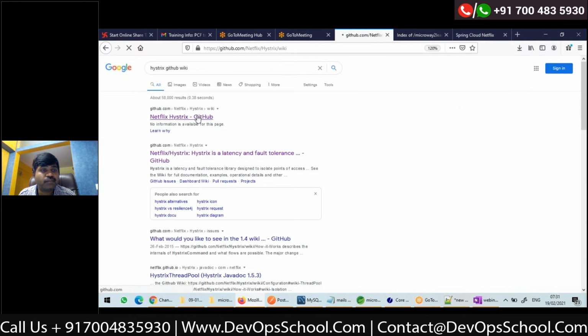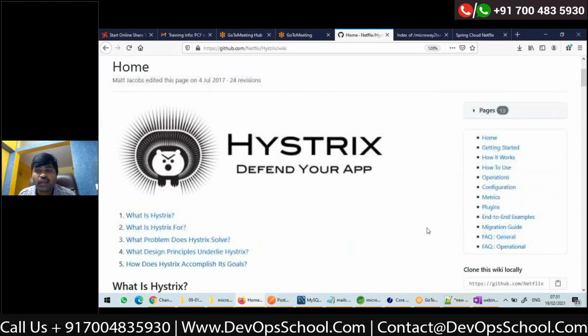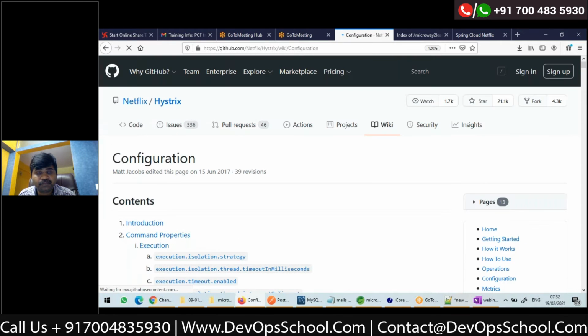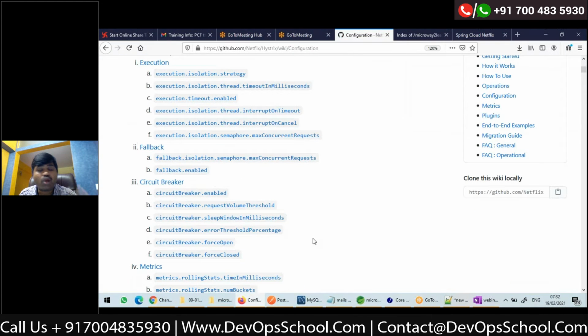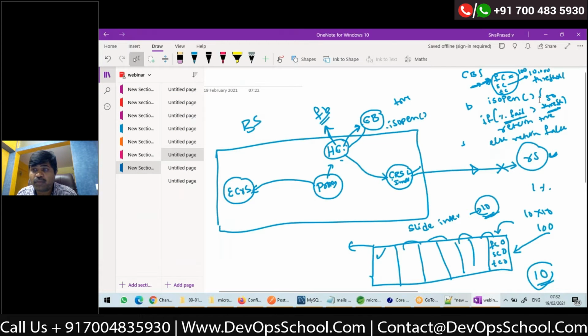Here is the one. And if I go to configuration, here are all the configurations. Yesterday, I was talking about this configuration. If you want to configure the error threshold percentage, there are multiple ways. What is threshold percentage? I was talking about this percentage, 50. How to configure this?